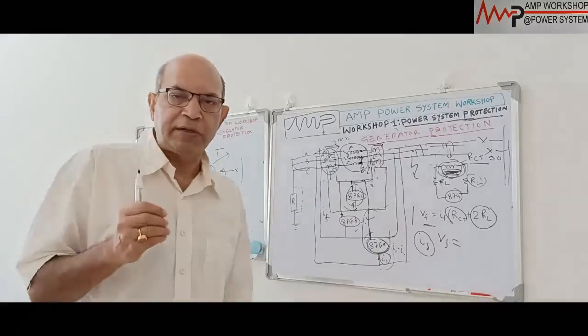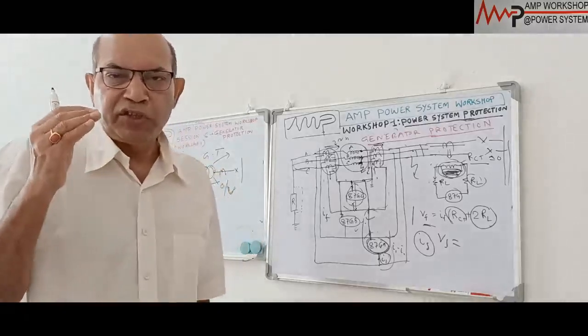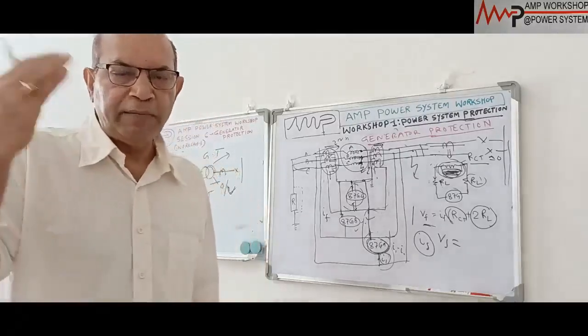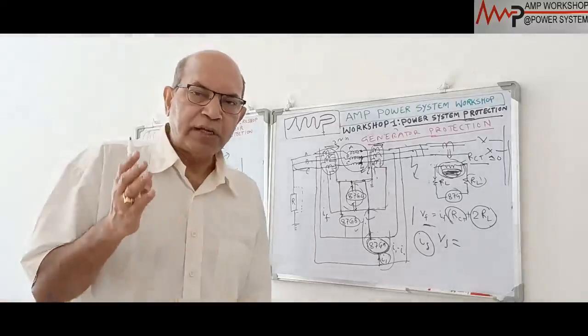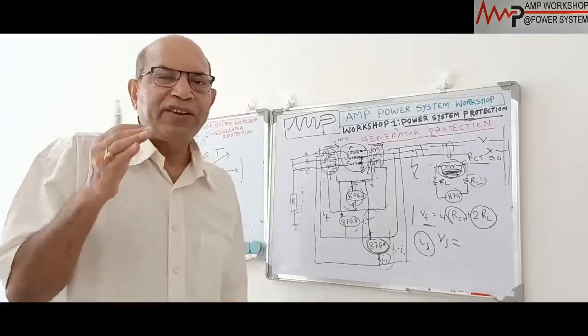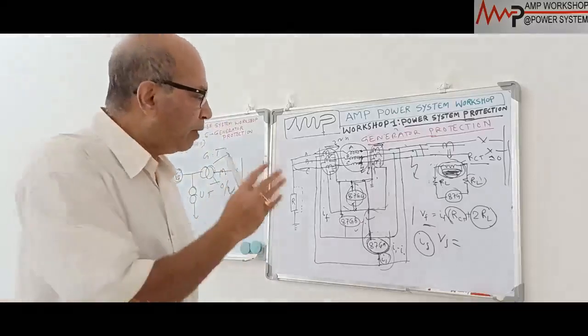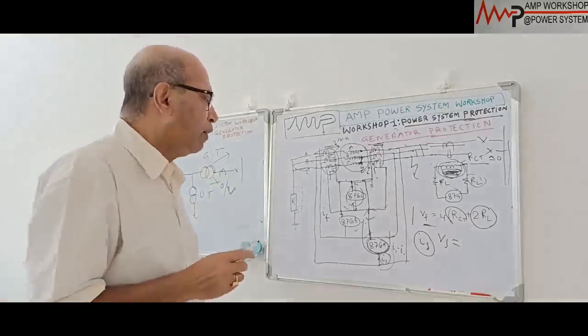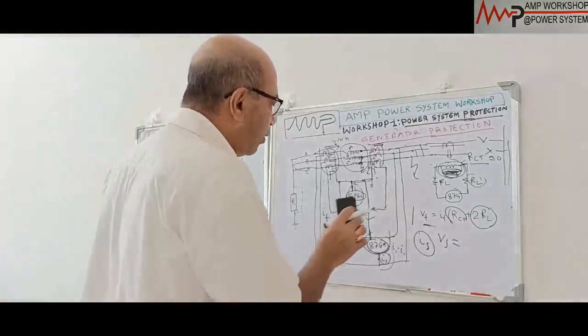In that case, the disadvantage is the relay will not be very sensitive for faults near the threshold, but for high values of fault current, it will be sensitive. That is what we call bias characteristics or restraint characteristics. We will include in the differential protection another feature which is called restraint characteristics. How do we do that? In the case of an electromagnetic relay, what do we do?